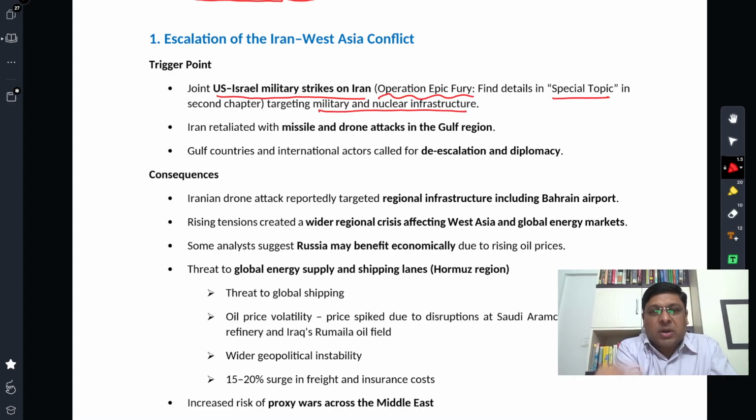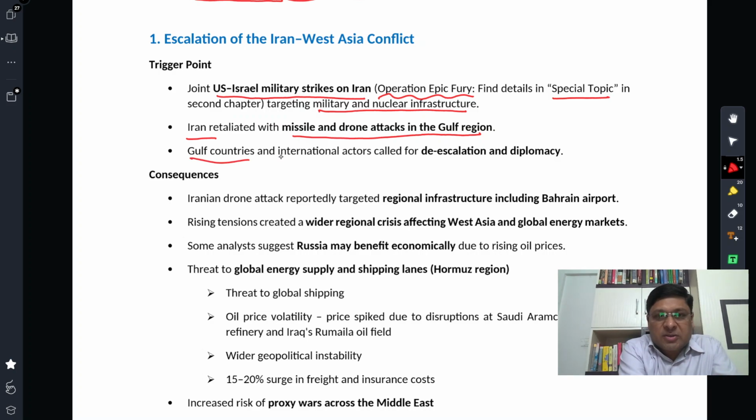It targeted military and nuclear infrastructure of Iran. It was a joint operation by US and Israel. Iran retaliated with missile and drone attacks in the Gulf region. I am just keeping that detailed analysis parked right now because I would deal with that in the special topic, as to why Iran attacked the Gulf region, whereas Israel and US were attacking Iran. Iran has obviously attacked Israel as well and important US bases in the Gulf region. We would discuss that in detail in the next lecture.